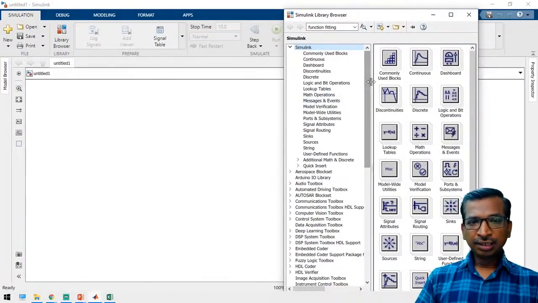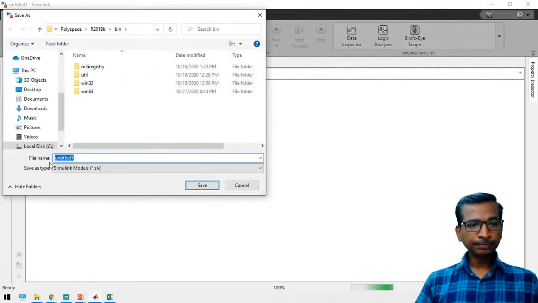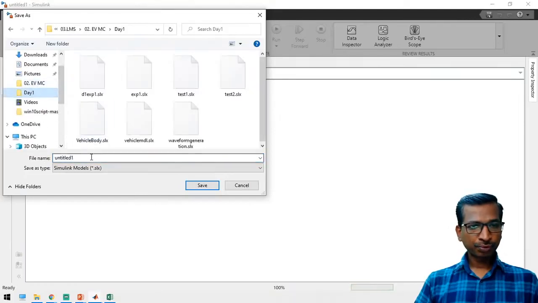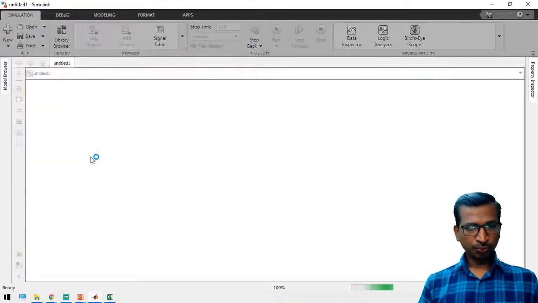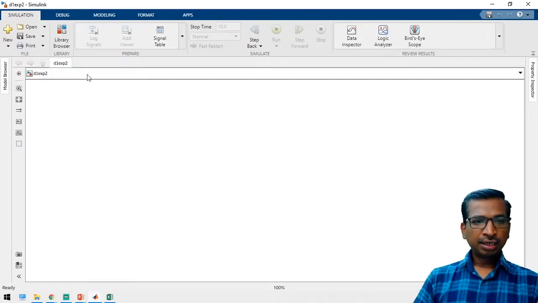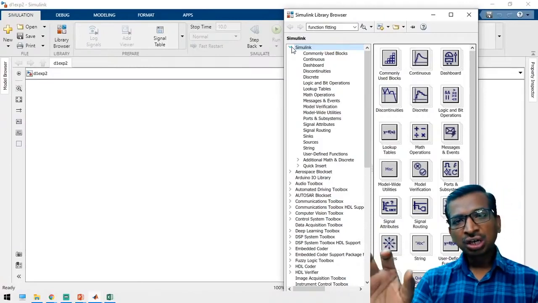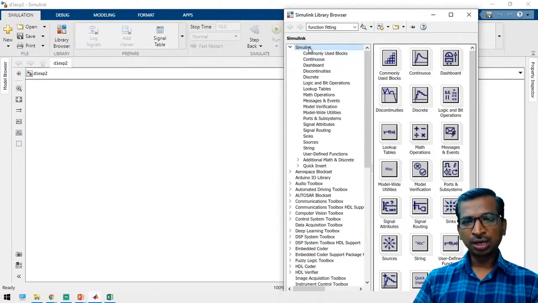This is the Simulink library. First, just save the simulation, and then open the library browser. For basic arithmetic and logical operations, all the blocks are available in the Simulink blocks itself.